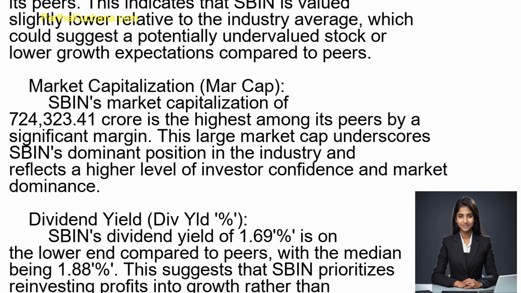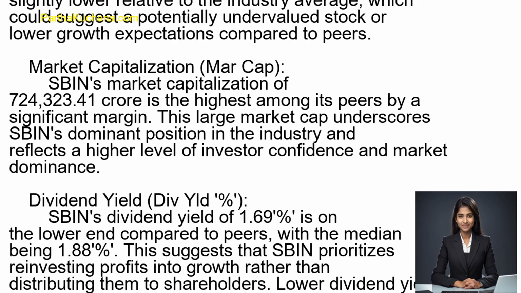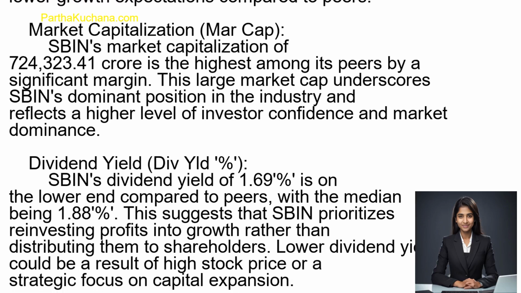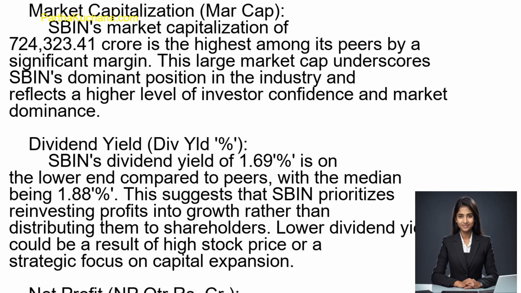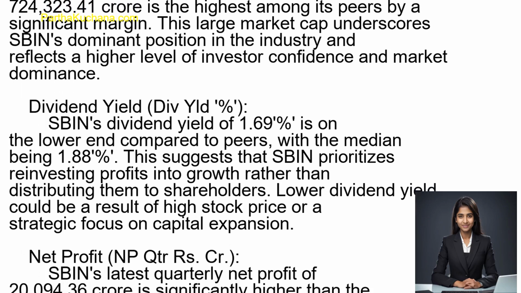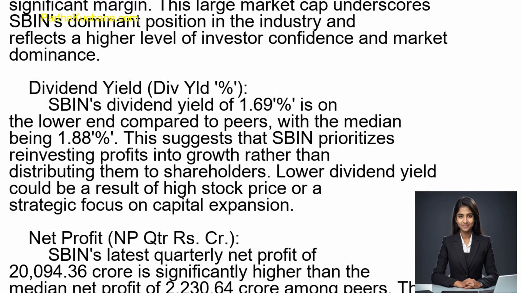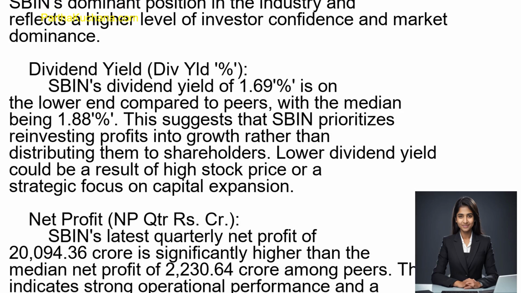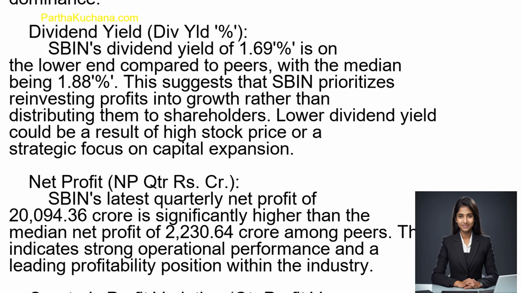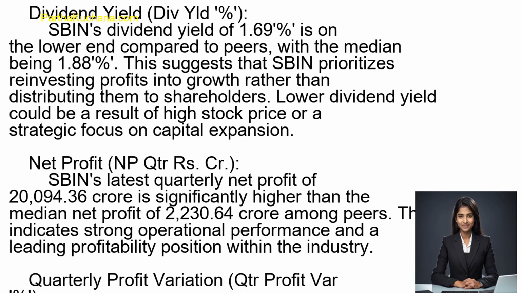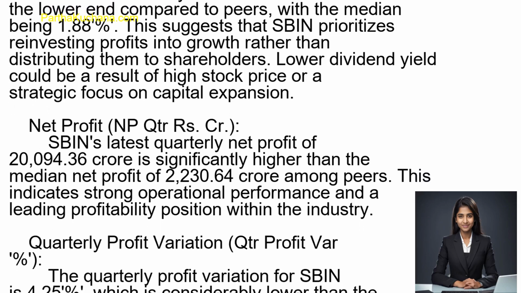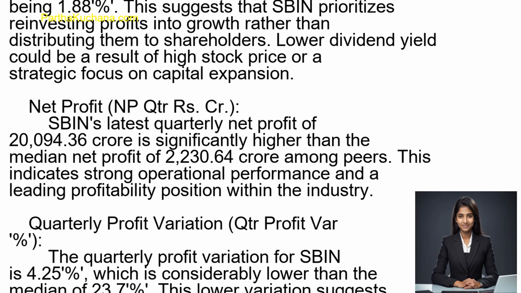In this section, focus is on current market price, price positioning, price to earnings ratio, PE, valuation comparison, growth expectations, market capitalization, size and stability, investor confidence, dividend yield, dividend %. Income generation, company strategy, net profit, profitability comparison, profit trends, quarterly profit variation, growth volatility, performance trends, sales, revenue scale, revenue consistency, quarterly sales variation, sales growth, market trends, return on capital employed, ROCE %, efficiency and profitability, comparative performance, compared to peers in the same industry.